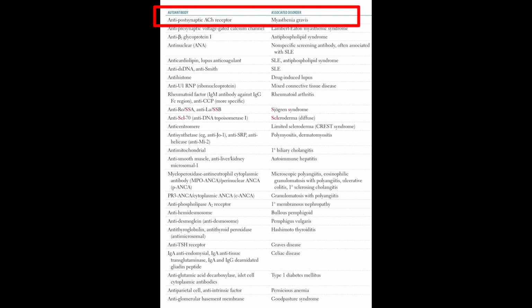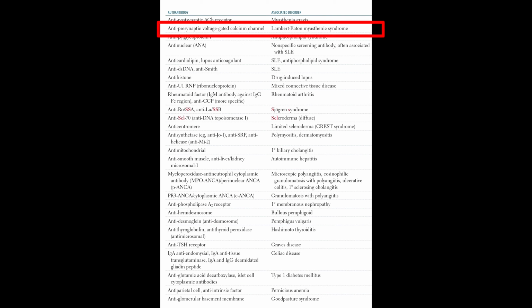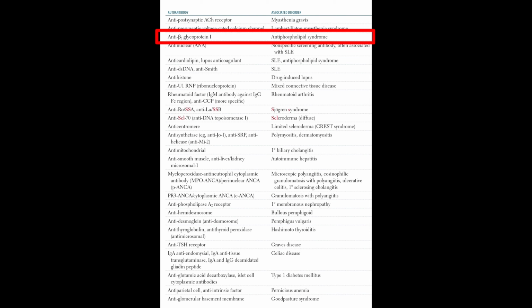The anti-postsynaptic acetylcholine receptor is associated with myasthenia gravis. The anti-presynaptic voltage-gated calcium channel autoantibody is related to Lambert-Eaton myasthenic syndrome. The anti-beta-2 glycoprotein 1 is associated with antiphospholipid syndrome.